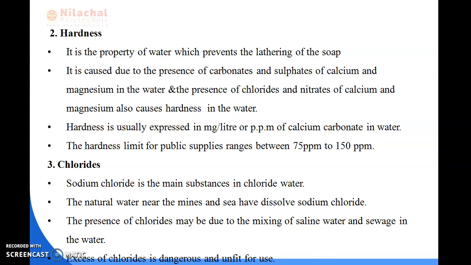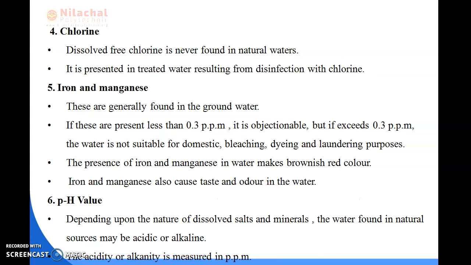Next is chlorine. Dissolved free chlorine is never found in natural waters. It is present in treated water resulting from disinfection with chlorine, and the chlorine remains as residual in treated water for the sake of safety against